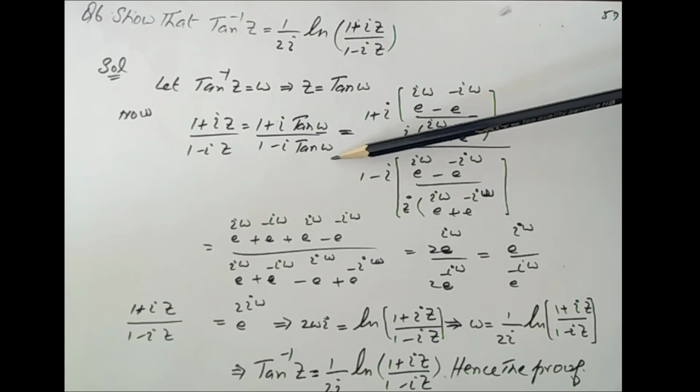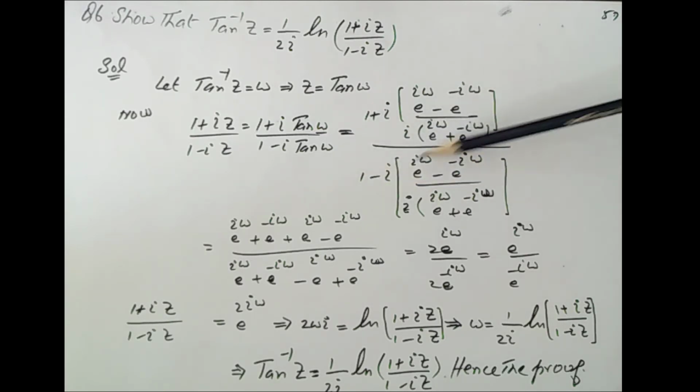After simplification it becomes in this form. So this is e to the iota omega over e to the minus iota omega. This becomes e to the 2 iota omega.